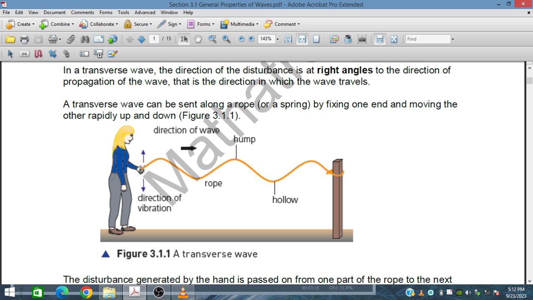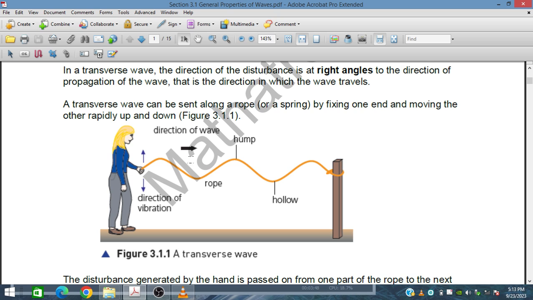Here we have a wave being produced in this rope, so there is a hump or a hollow, a crest or a trough. The vibration is perpendicular to the direction of the wave, so they are at 90 degrees. This kind of wave is called a transverse wave.